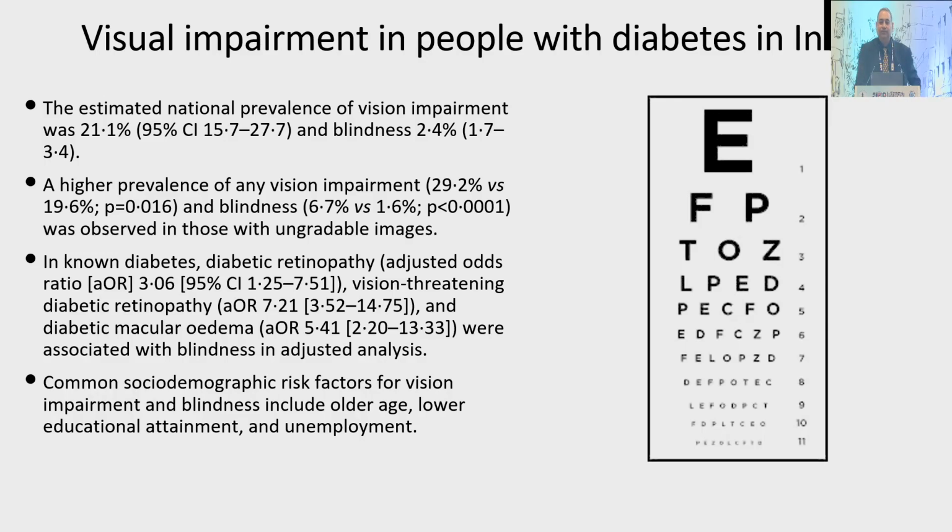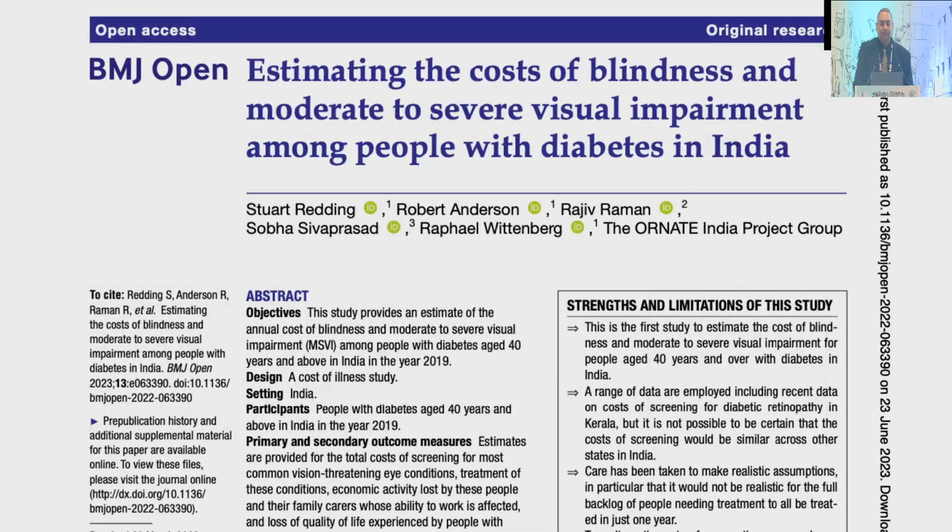The higher prevalence of visual impairment is in those who have ungradable images, meaning cataract still continues to be one of the leading causes of visual impairment in people with diabetes. We did find that in gradable images, diabetic retinopathy seems to be important, especially in people with known diabetes. Socioeconomic status also came out as one of the risk factors. The lower socioeconomic groups had more visual impairment.